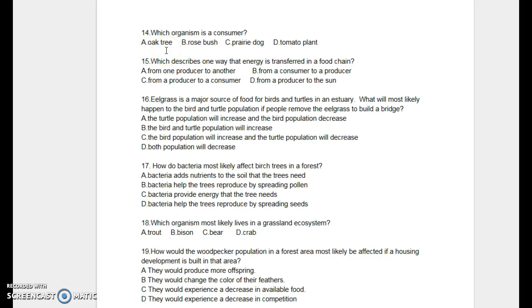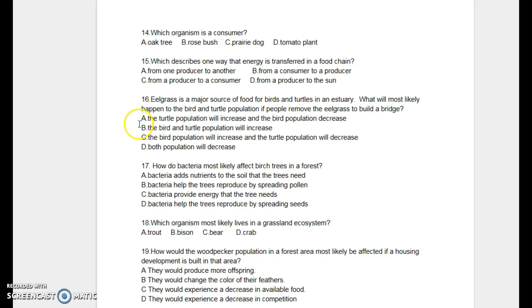14. Which organism is a consumer? Oak tree. Rosebush. Prairie dog. Tomato plant. 15. Which describes one way that energy is transferred in a food chain? From one producer to another. From a consumer to a producer. From a producer to a consumer. From a producer to the sun.